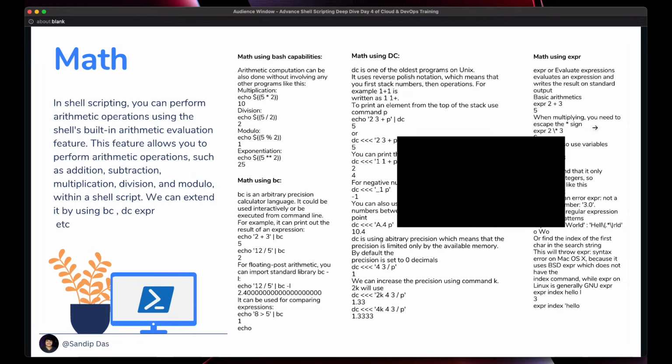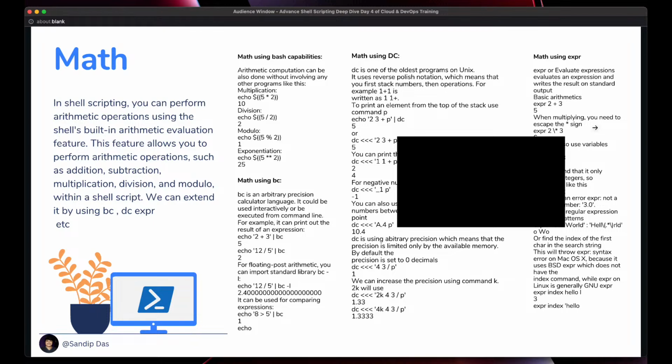Okay, math. Actually, shell scripting has support for basic math, but sometimes you need very complicated arithmetic operations, scientific calculations, all that. So yes, you can do all of that. Let's go through the basic description below first, and then we'll go through the ways you can achieve different mathematical calculations.